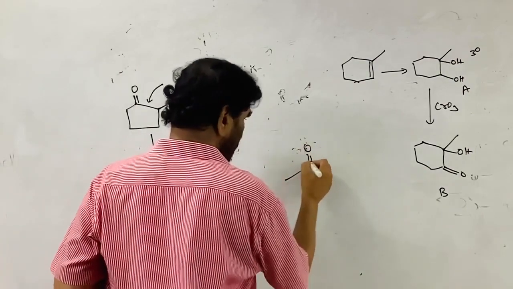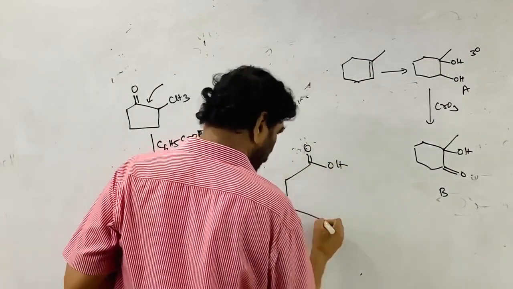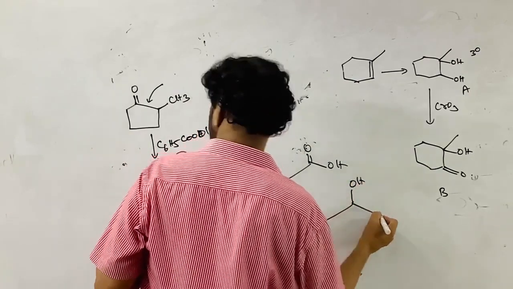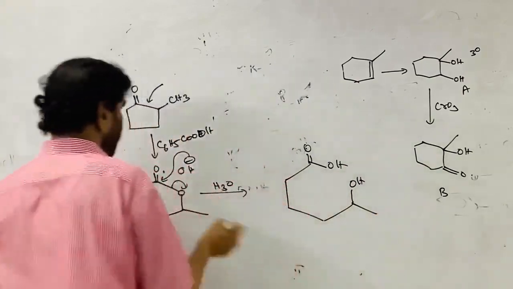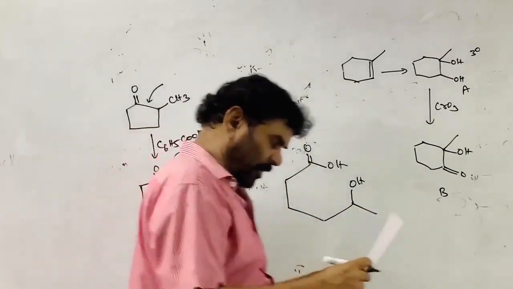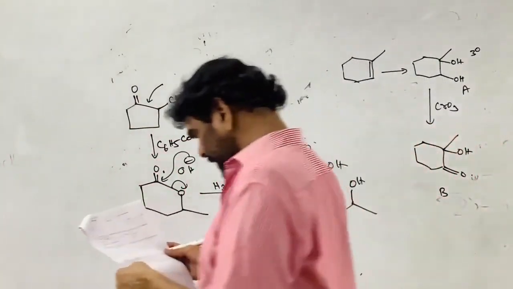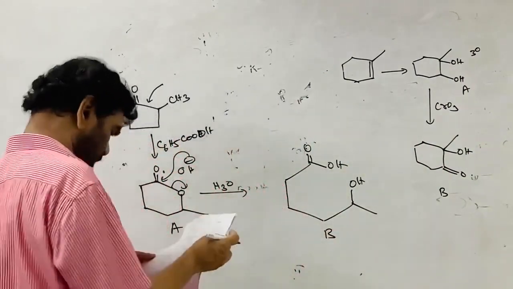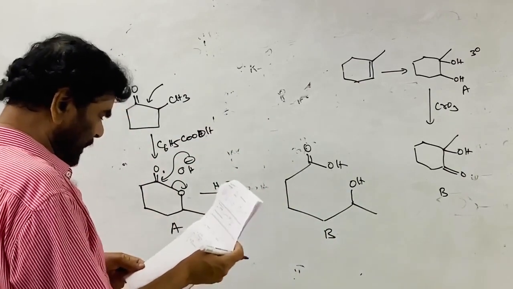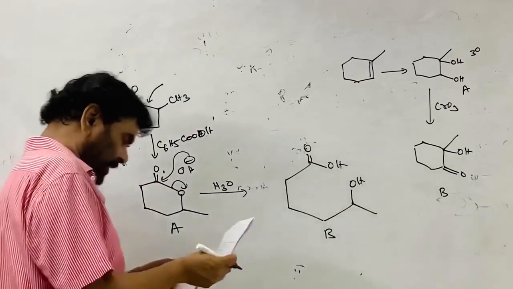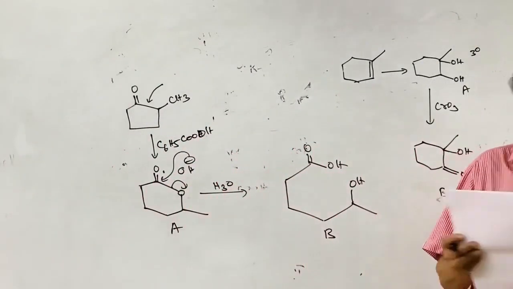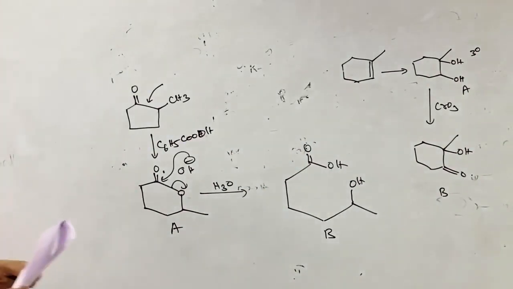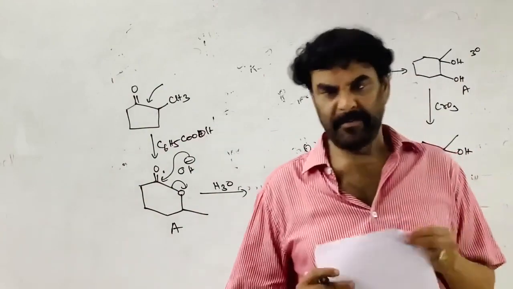This is the carboxylic acid. 1, 2, 3, 4, 5, this is OH, this is 6. This is methyl. This is the compound formed. And this is A, that is B is this. So A is your answer, A is the correct answer. So the correct option is this. That's all. This is the explanation for this test. Thank you.